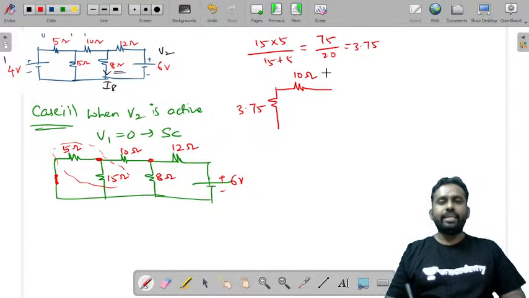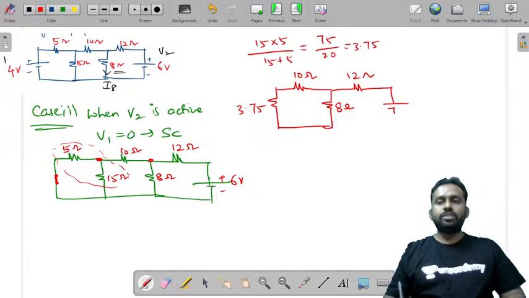Now this is already 10 ohms. You can replace these two resistors by a single resistor because they are in parallel if you observe. Now this can be replaced by another resistor of 8 ohms, and this is 12 ohms. This voltage source is 6 volts. Now these two are in series, right?